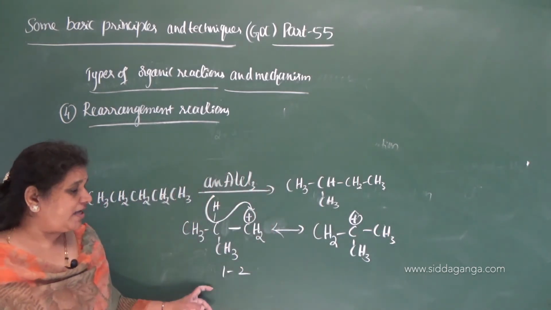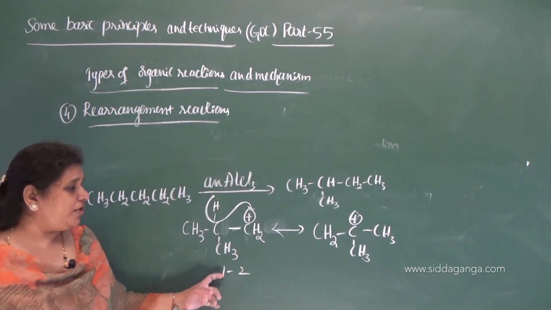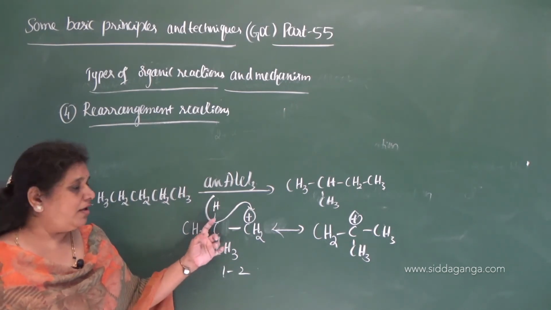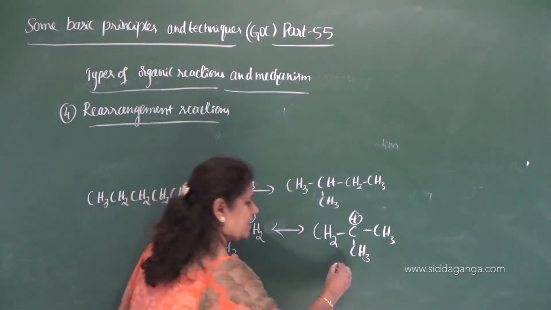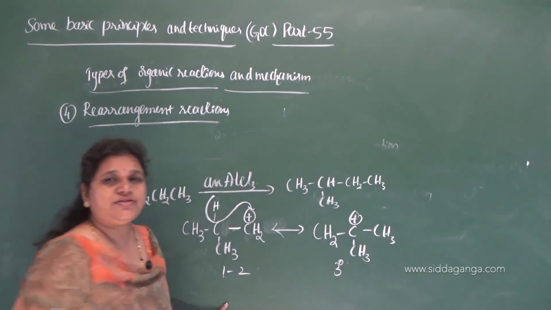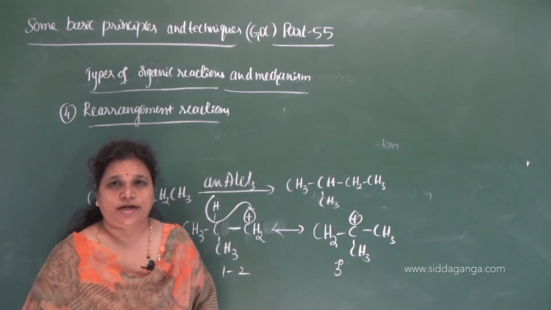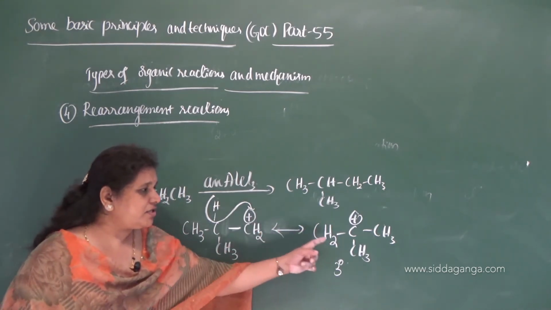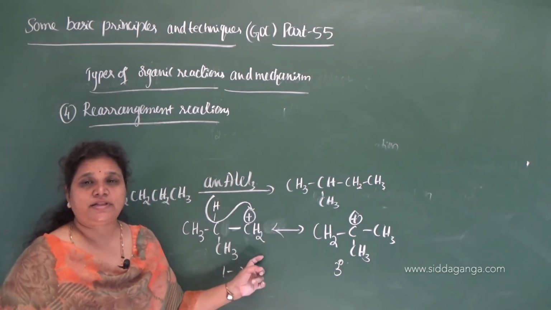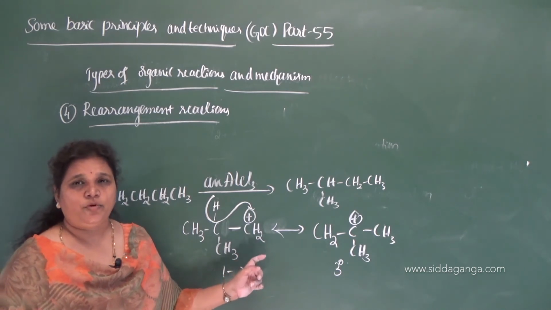Because of the migration, 1-2 shift of hydride ion, primary carbocation gets converted to tertiary carbocation. See here, this becomes tertiary carbocation, and as we know that tertiary carbocation is more stable than the secondary carbocation.